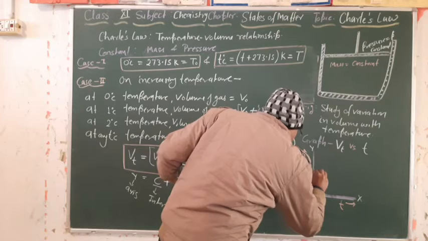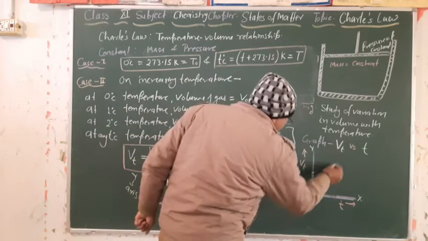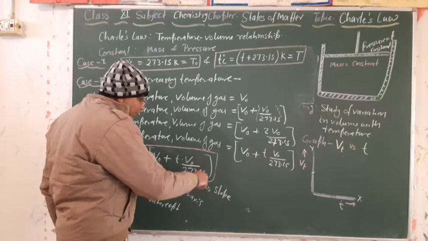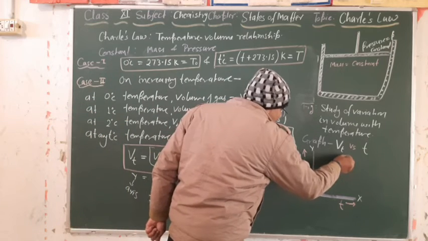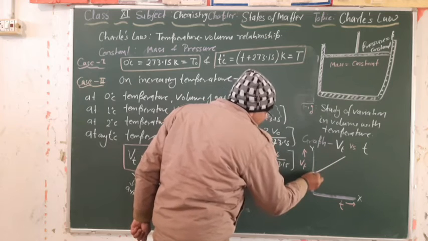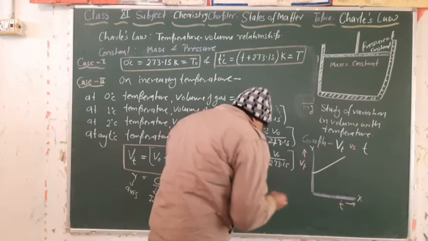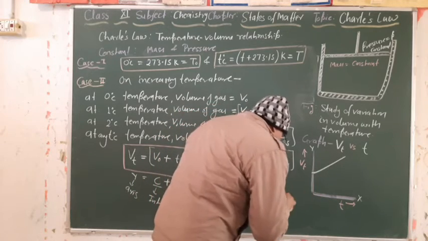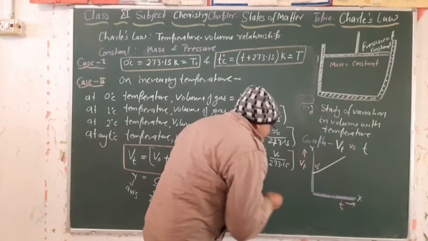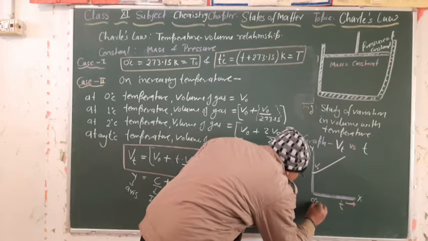So for the graph of volume versus temperature, the slope is positive and this value is constant. Then we get a linear straight line graph that will cut the y axis at the point C. This C point value is V naught, and the temperature here is 0 degree Celsius.